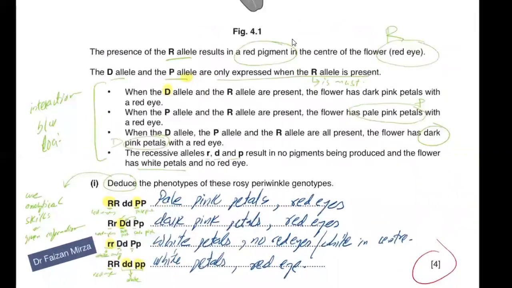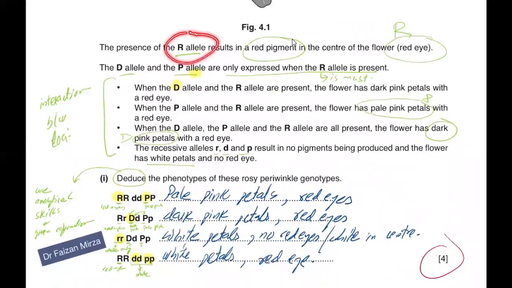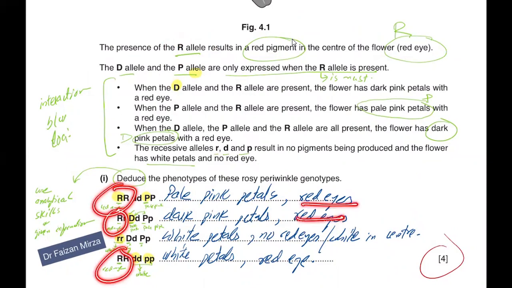Now, the information given to us is the presence of capital R results in the production of red pigment in the center of the flower, which is called red eye. So if there is a capital R dominant, you can say that it will have a red eye. Wherever you have a capital R, you can state that plant will definitely have red eyes. So you can mention red eye in the phenotype because the capital R is there.